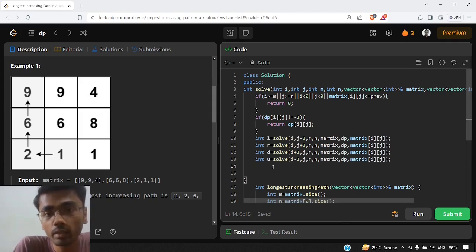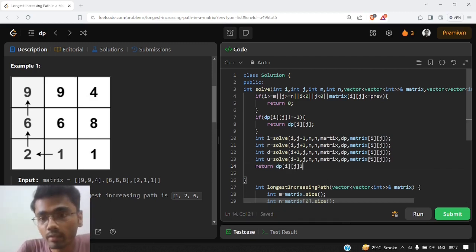So what we need to return now is, and we will obviously store our dp for overlapping subproblems. Now whatever maximum value of increasing path we get from all the 4 directions, we need to take the maximum of that. So max of all 4: left, right, up and down.